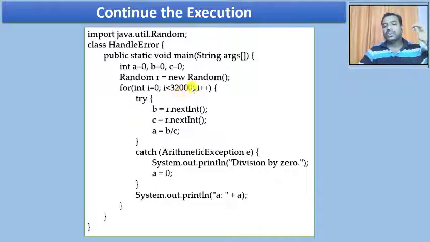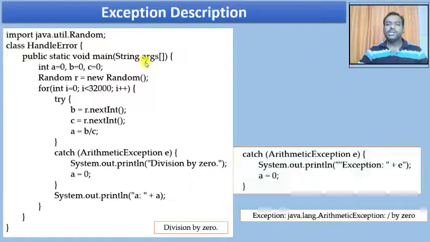This is the use of using the try and the catch clause. You can handle the exception by yourself, and you can continue the execution until what you have planned for. This is how we are going to use the try and the catch clause. Fine. So now with this, the description what I am putting here is the description what I wanted. Now in your catch clause, if you want to print the same description that the stack trace contains, you can still do that.